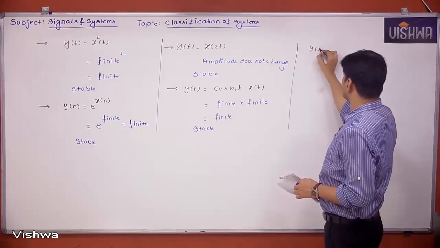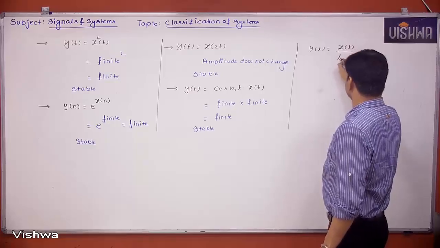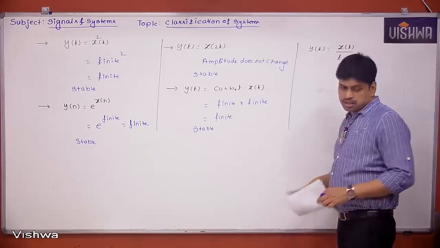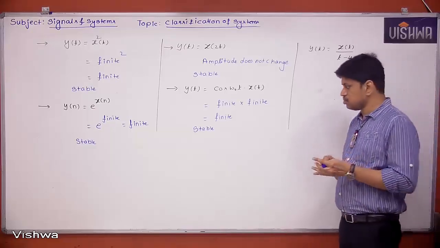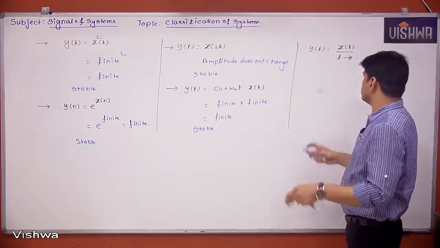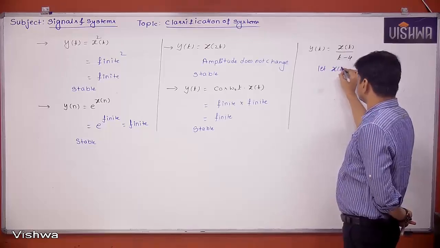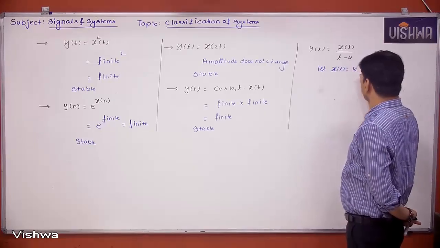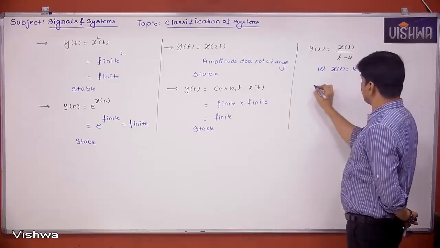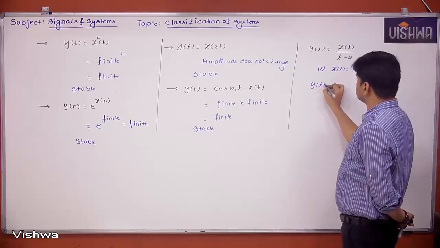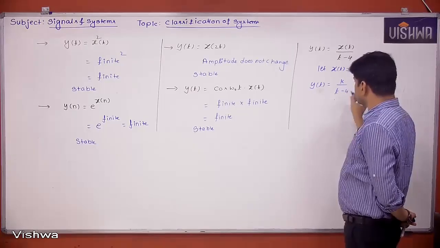Next, y of t is equal to x of t by t minus 4. Is the system stable or unstable? Let's see. Let x of t be equal to some k, which is a finite value. Then y of t is equal to k by t minus 4. So it is an unbounded function.